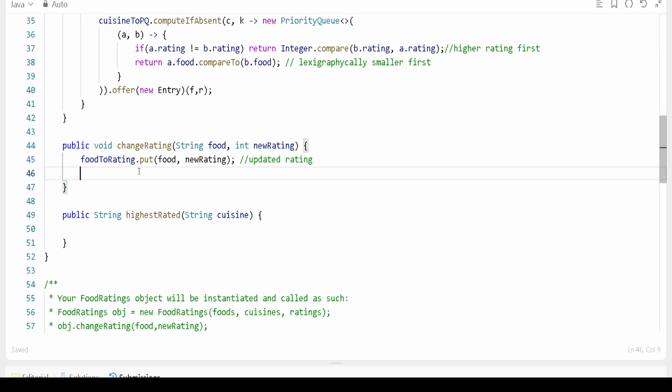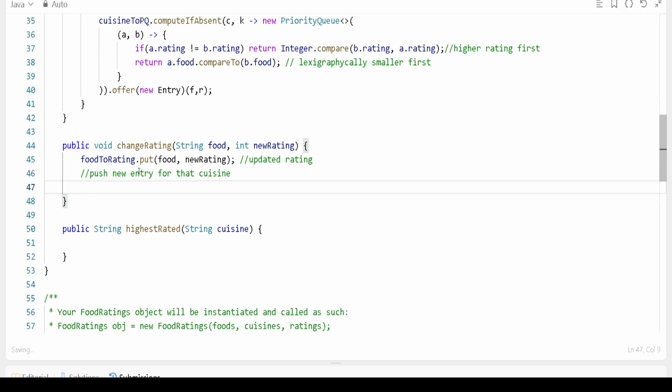What I'm trying to say is: push new entry, and for that the question is cuisine. That's called a string. Give the name cuisine, and it will be stored here.